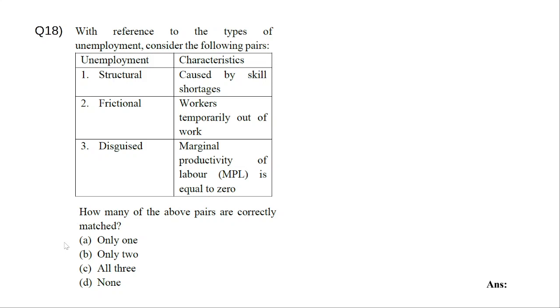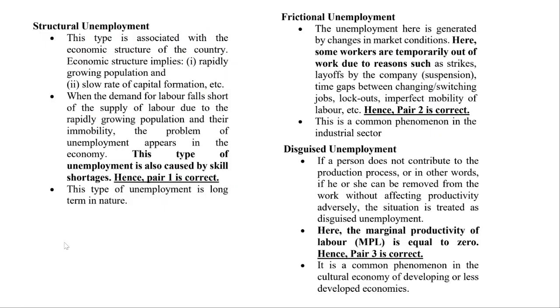So these are the different types of unemployment. What is structural unemployment? This type is associated with the economic structure of the country. Economic structure implies a rapidly growing population, a slow rate of capital formation, etc. For example, if 20 people go as daily labor and the person building a building wants 20 laborers, and they ask for 1,000 rupees each, he will give 1,000 rupees and take 20 people.